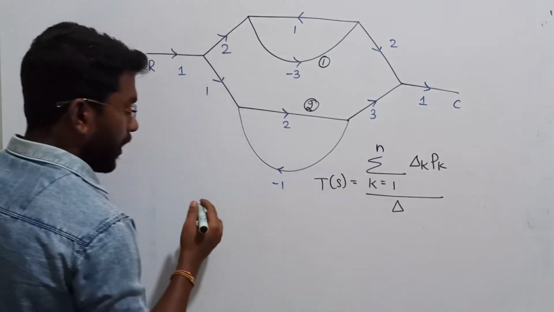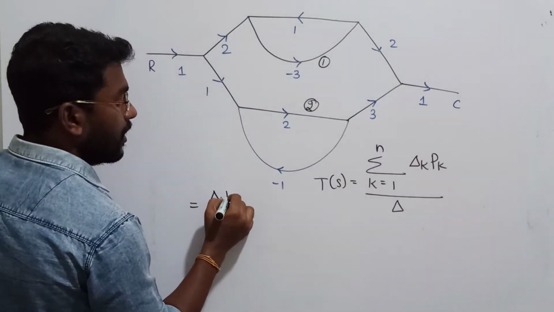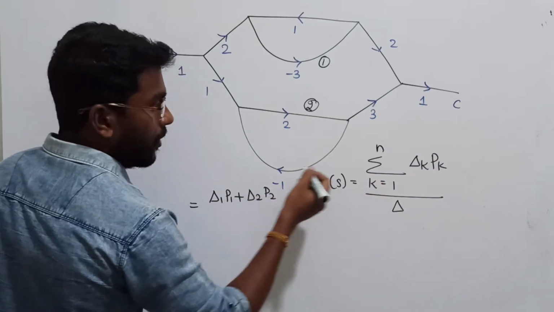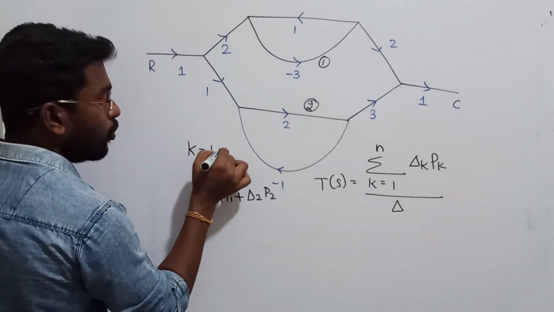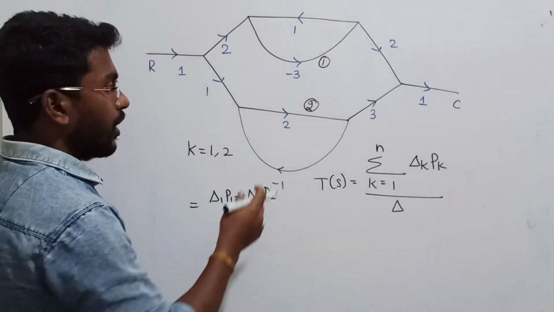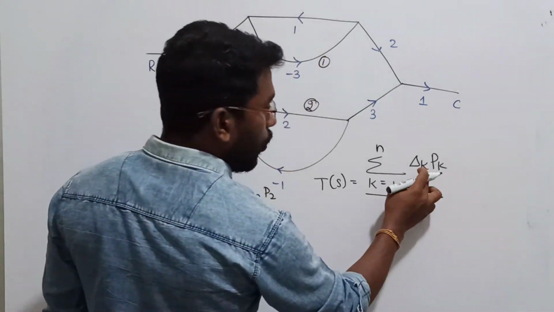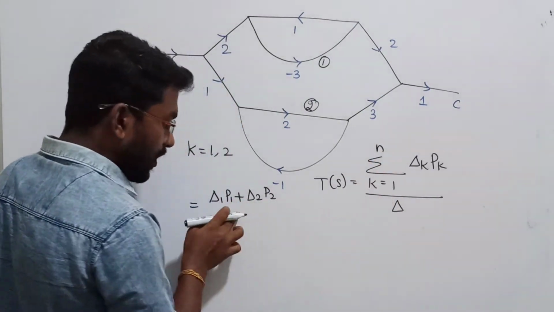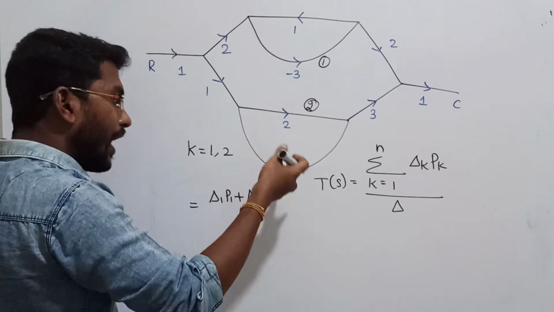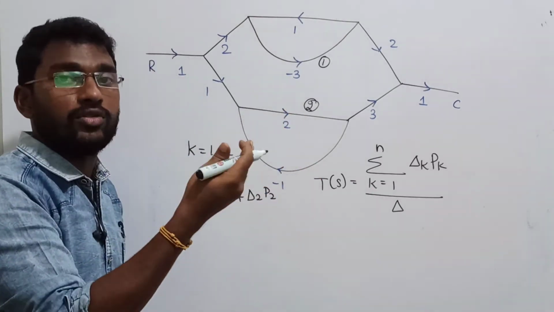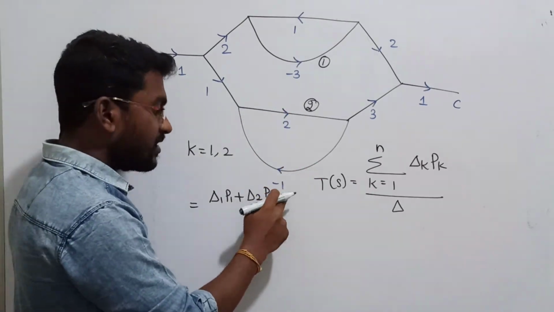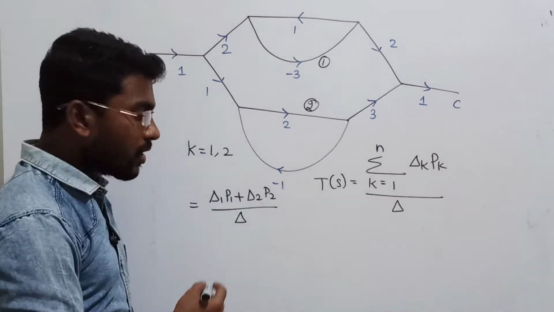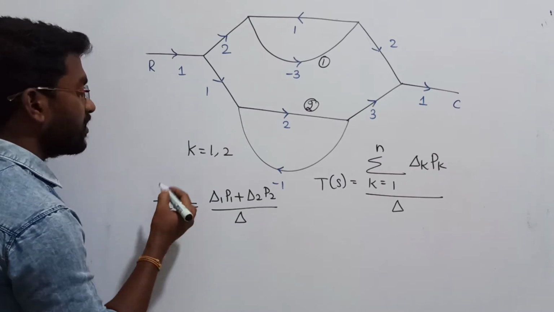If you have two forward paths, then the numerator can be written as Δ1 into P1 plus Δ2 into P2. In other words, your k can go from 1 to 2. Totally you can select two values, because there are two forward paths. If you have three forward paths, then you have one more term, plus Δ3 P3. That's all. The denominator is Δ. This is the value that we are going to estimate now.